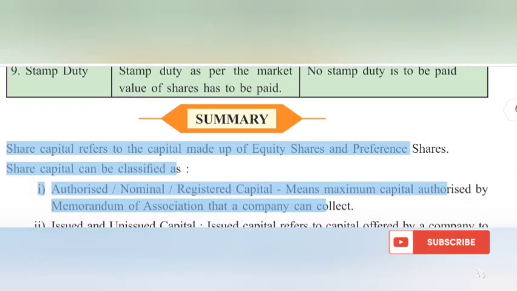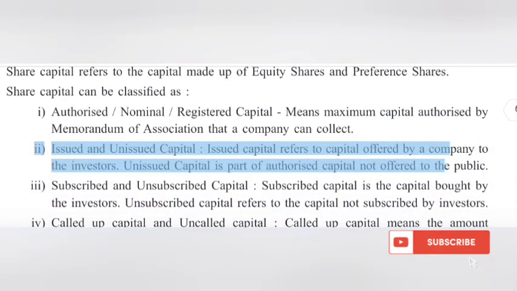Summary. Share capital refers to the capital made up of equity shares and preference shares. Share capital can be classified as: 1. Authorized, nominal or registered capital, which means the maximum capital authorized by the memorandum of association that a company can collect. 2. Issued and unissued capital. Issued capital refers to capital offered by a company to the investors. Unissued capital is the part of authorized capital not offered to the public.